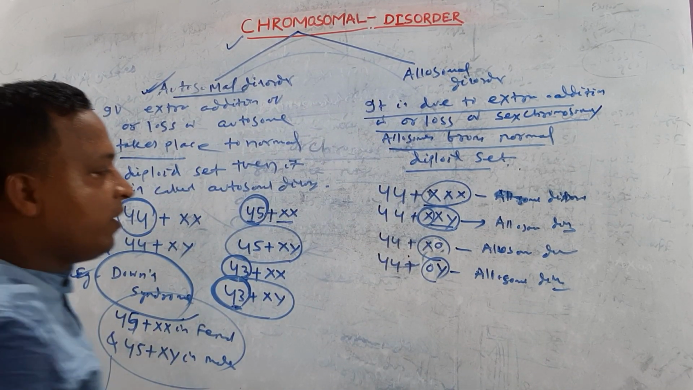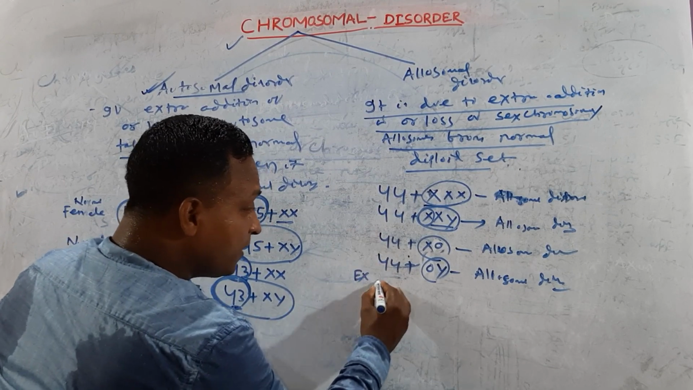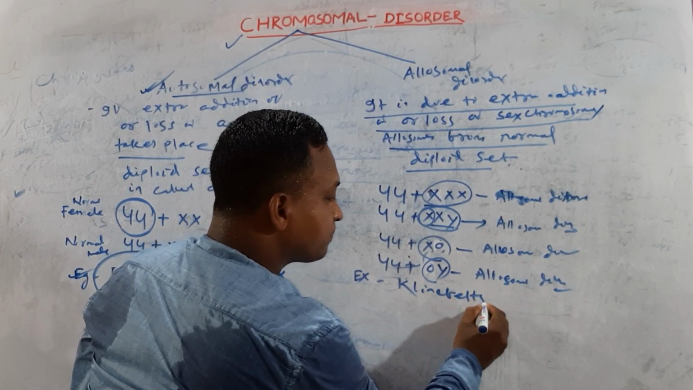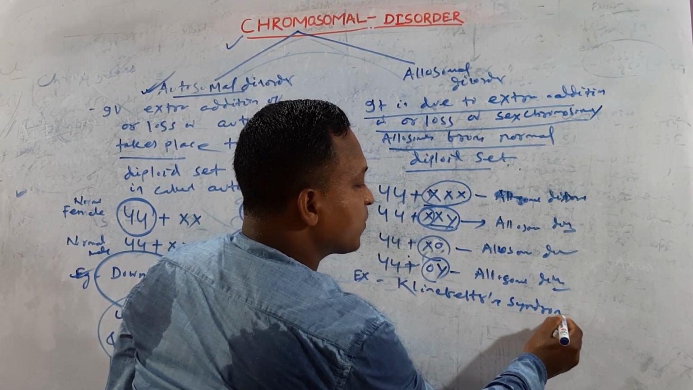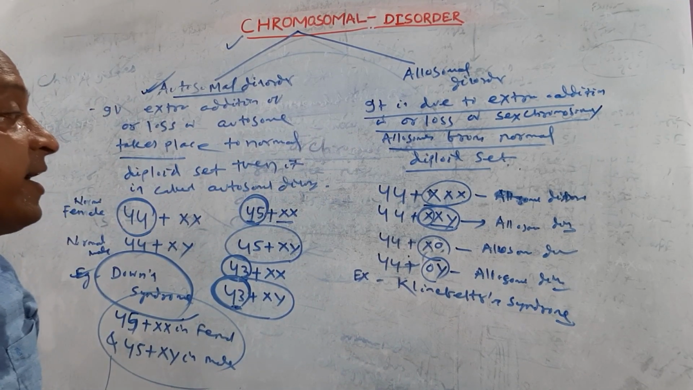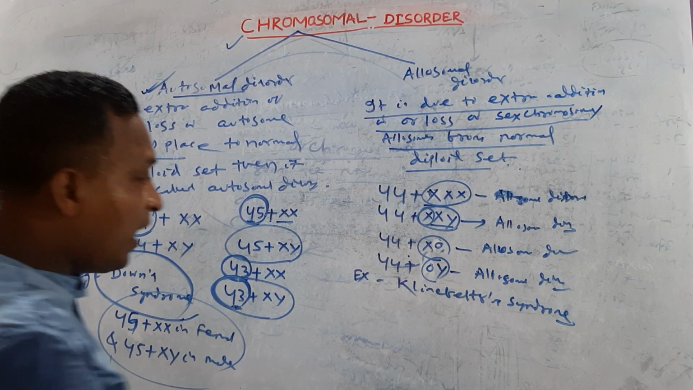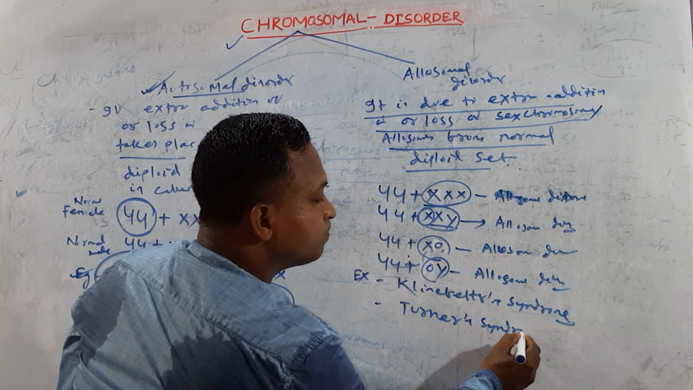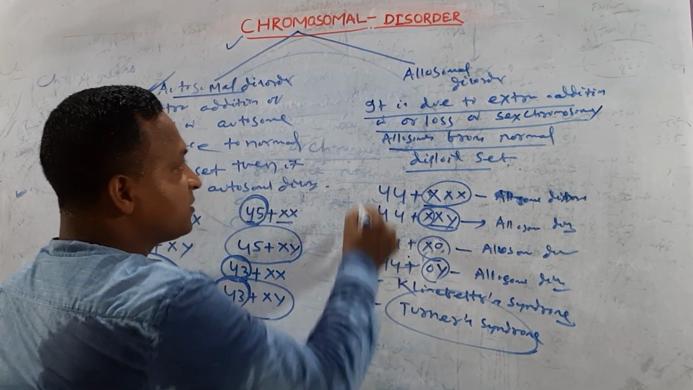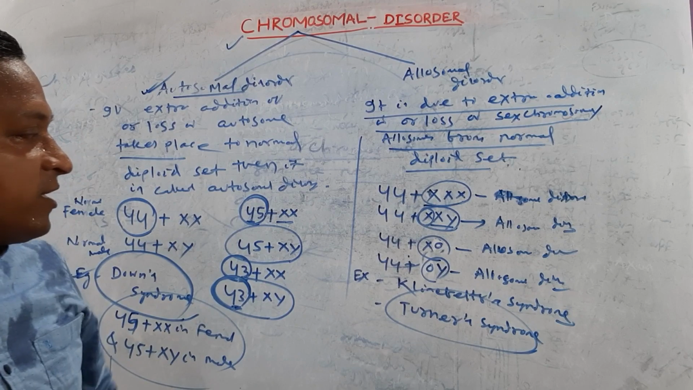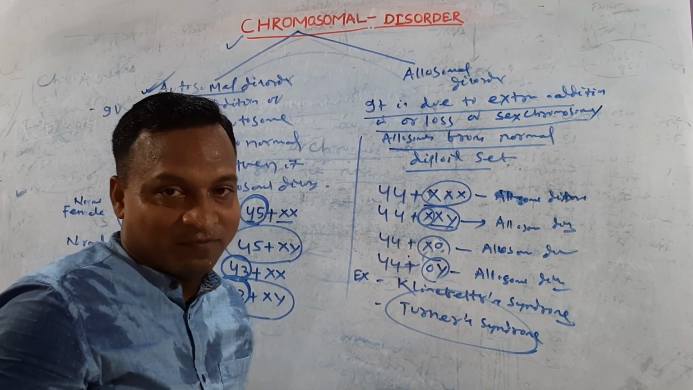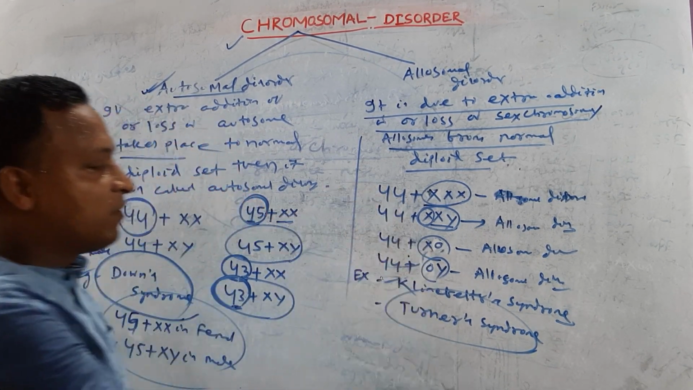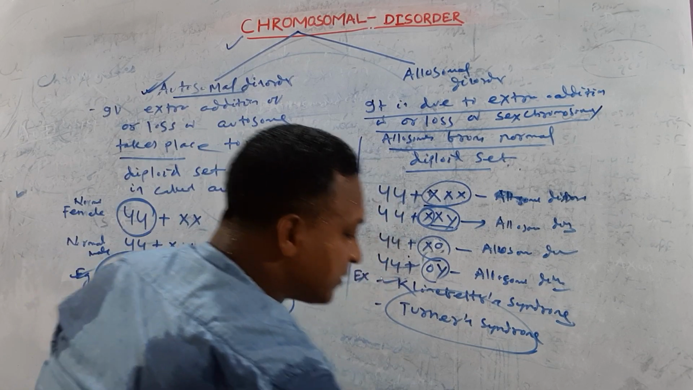If we talk about examples, the best example is available in your syllabus, that is Klinefelter syndrome. Another example is Turner's syndrome. These are the two best examples of allosomal disorder: Klinefelter syndrome and Turner's syndrome. Today, first we talk about Klinefelter syndrome.